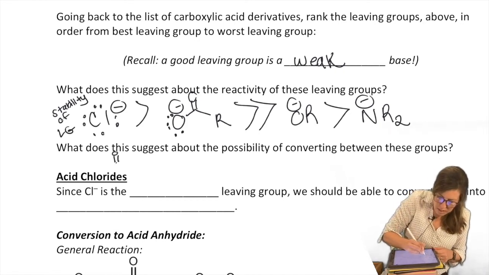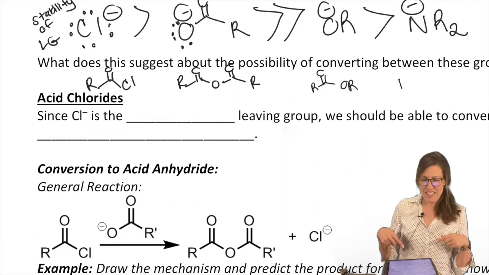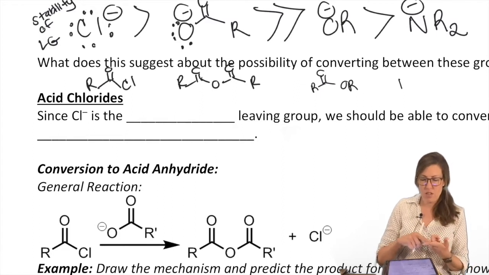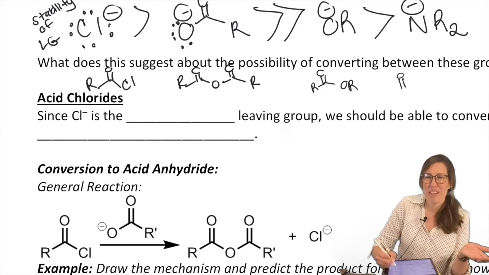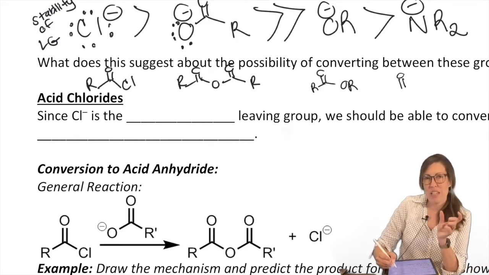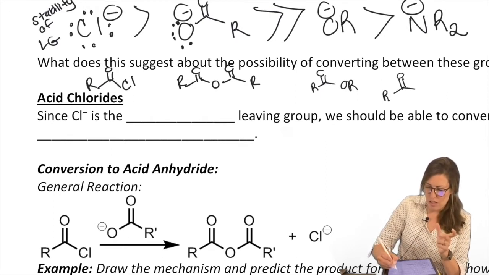But now let's convert that to what it looked like before it left. Okay, so before the leaving group left, we had acid chloride. So before chloride, it was acid chloride. Before acetate, it was acetic anhydride. Before alkoxide, it was ester. Before amide, amine and amide have the same name. Because think about that, amine, you drop the ene to make an ide, so amide. But it's pronounced differently in different regions of the world. So amide is really the anion of amine, and amide is what Americans would call this group.